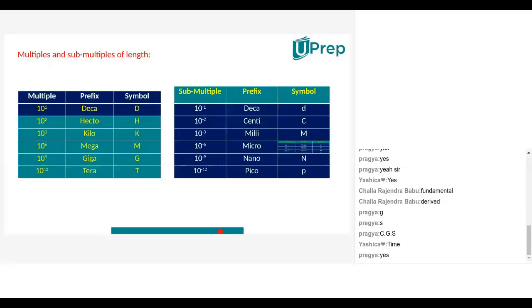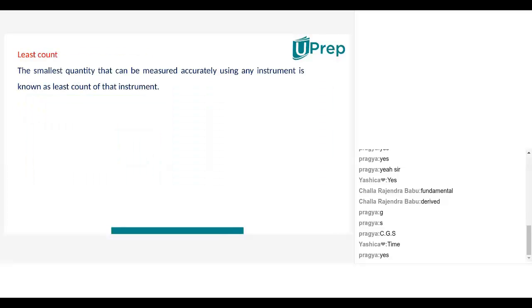Is it clear, Nana, up to these multiples and submultiples? Yes, sir, it's clear. And I have one doubt: for the submultiples, 10 to the power of -6, there is no symbol given. Why is it so?